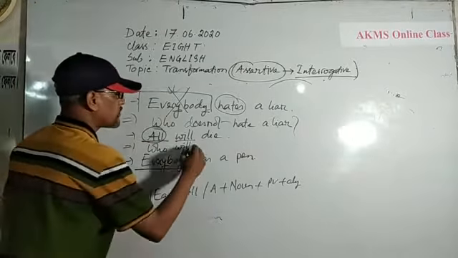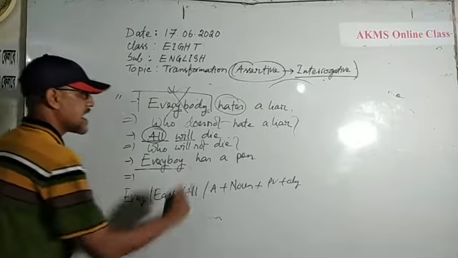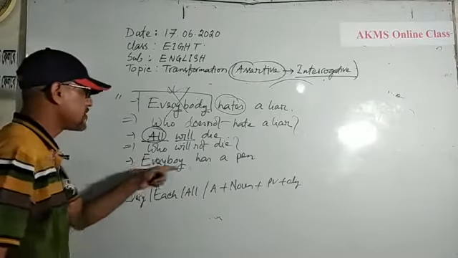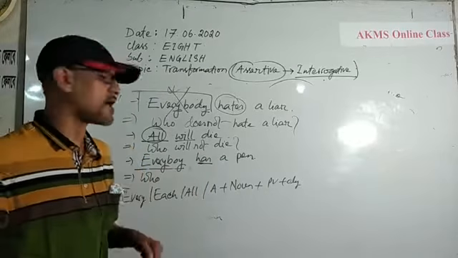Okay, now, every boy has a pen. Boy is a person. Then who. Here you notice that I have used only has. You can use it as an auxiliary verb.